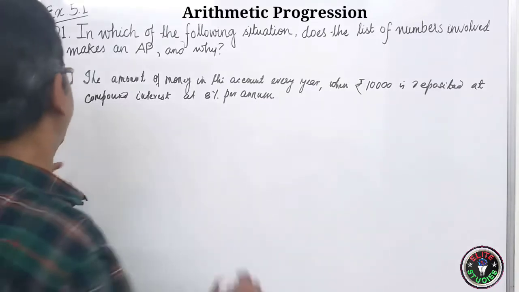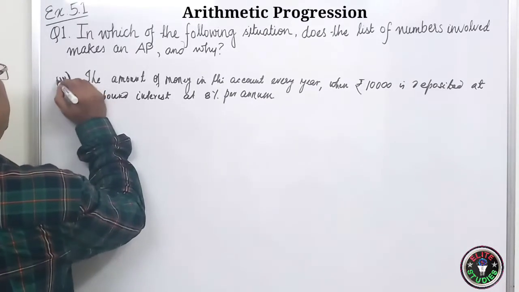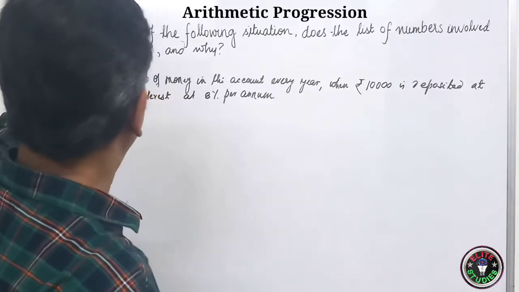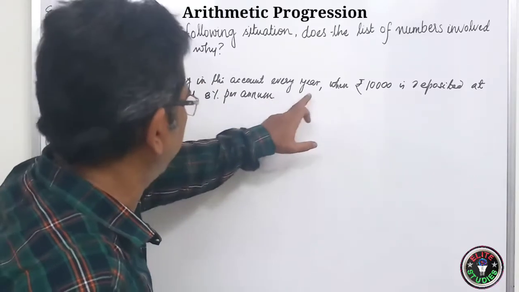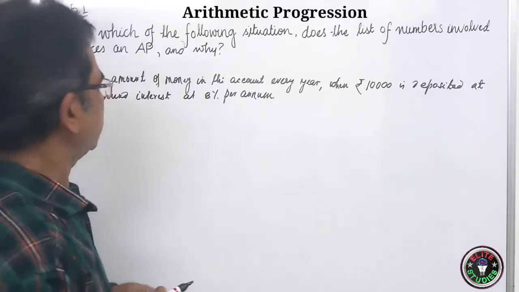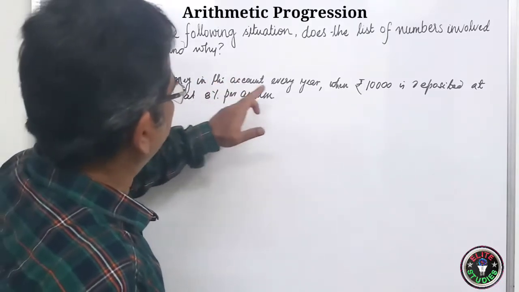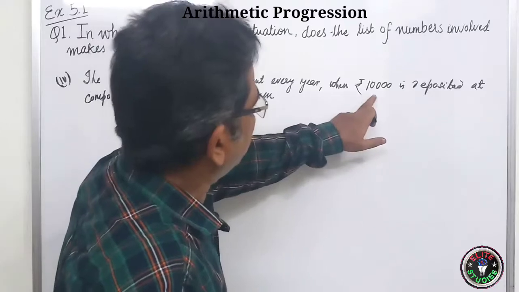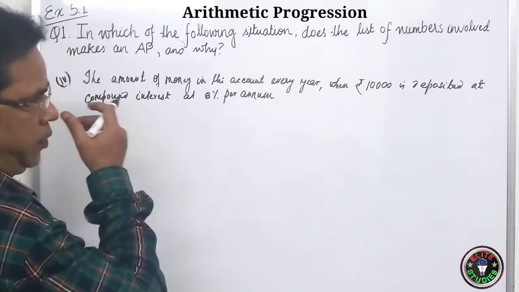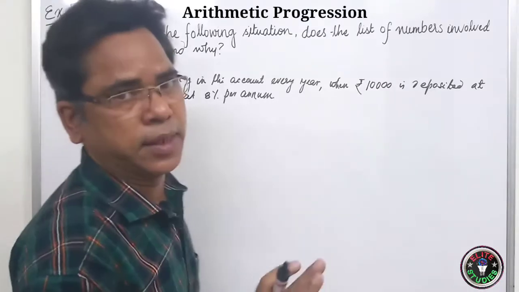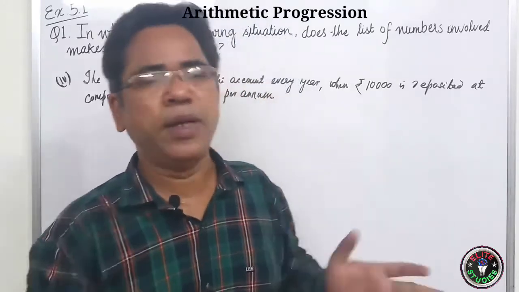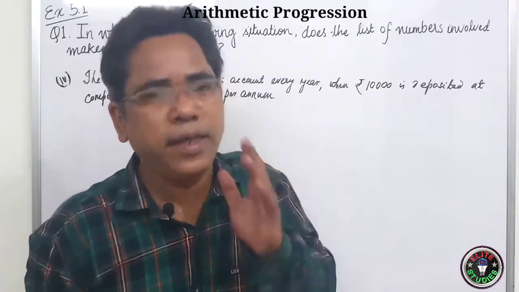Now let us do the fourth question. The fourth question is the amount of money in the account every year. You have to find the amount of money in the account every year, whether it is in AP or not, when 10,000 rupees is deposited at compound interest at 8% per annum. Is it compound interest, not simple interest? What is the difference between simple interest and compound interest? In simple interest, you will not get interest on interest.